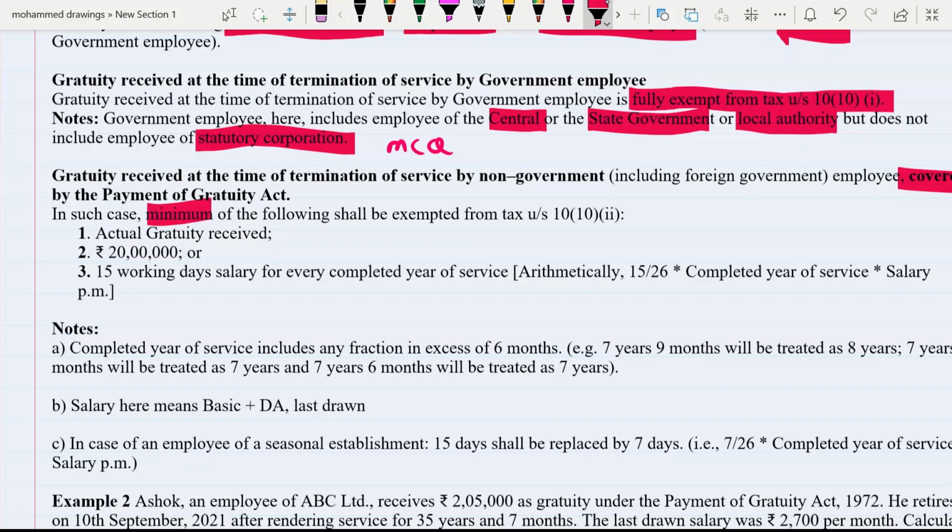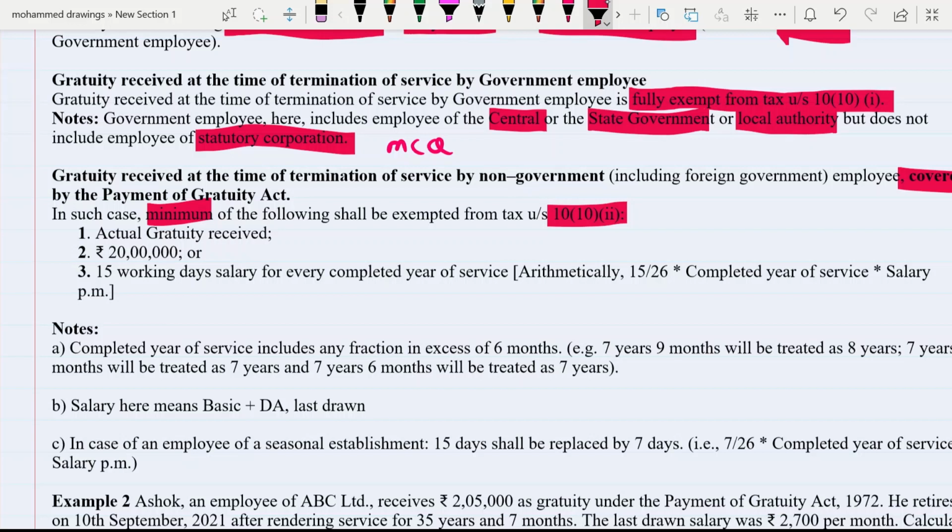In such a case, the minimum of the following will be exempt under section 10 subsection 10 clause 2. In case of a government employee, the section is 10(10)(i), but in case of a non-government employee, not covered, it is 10(10)(ii).